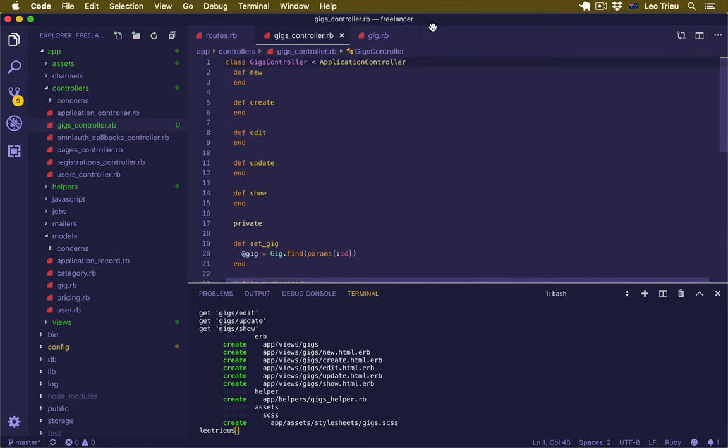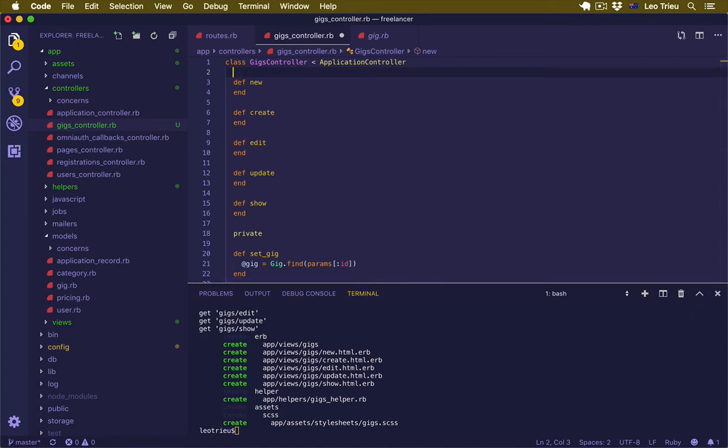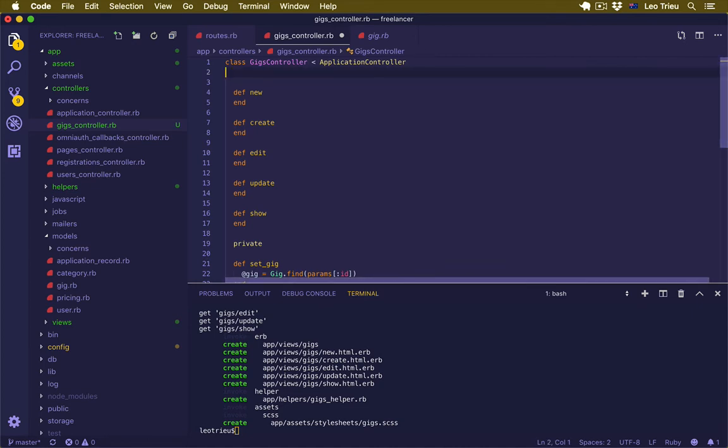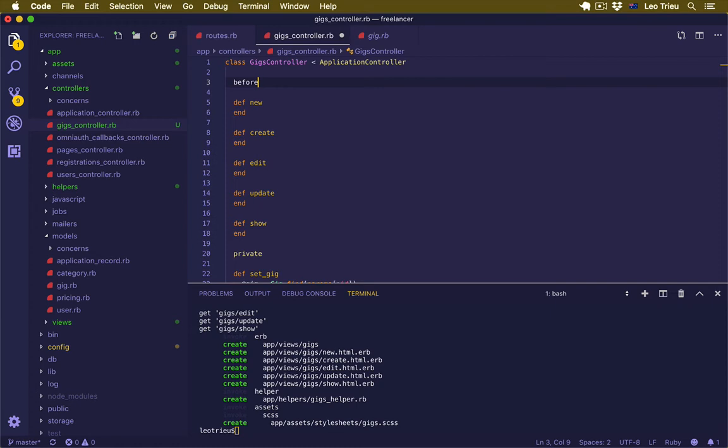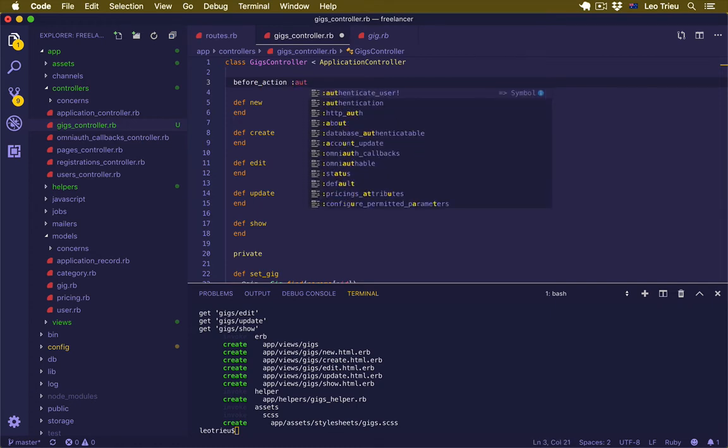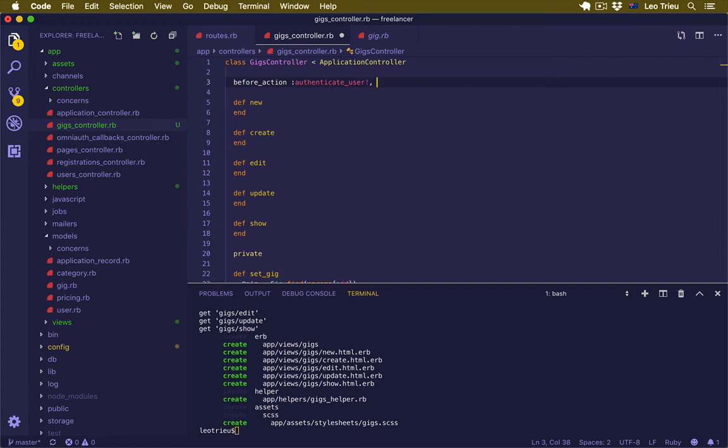All right, now up here, first we're going to say before action, the first thing you want to do is authenticate user, except the show. So we're going to run the authenticate user function before you run any action down below, except the show, because the show is public for anyone, so anyone can see it without logging in.